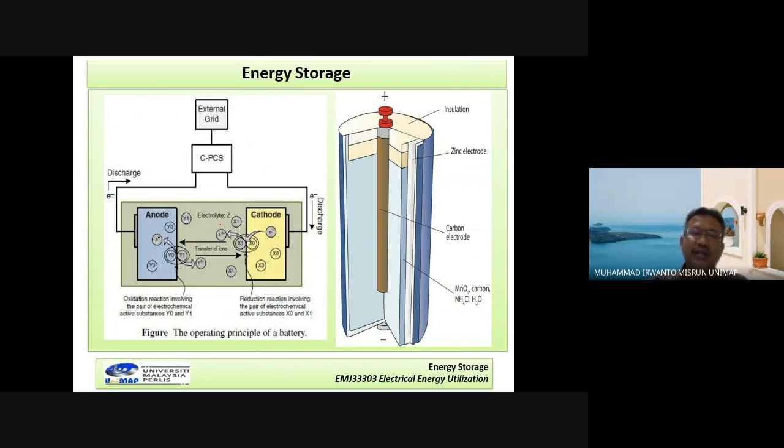So the energy can be stored in this battery. It is the charging process. When this battery is used, meaning discharge, the energy can be used by connecting it to the electrical load. This one is the battery.